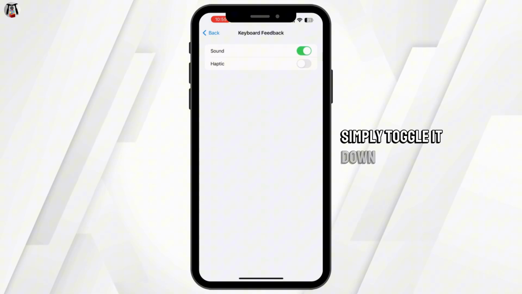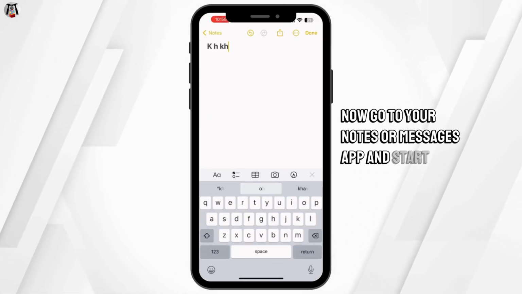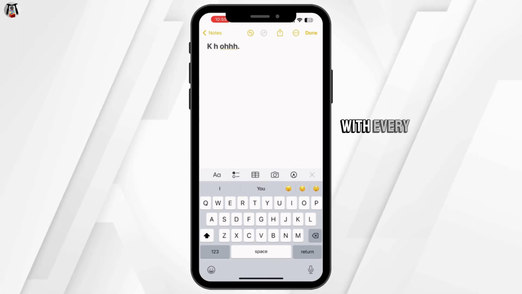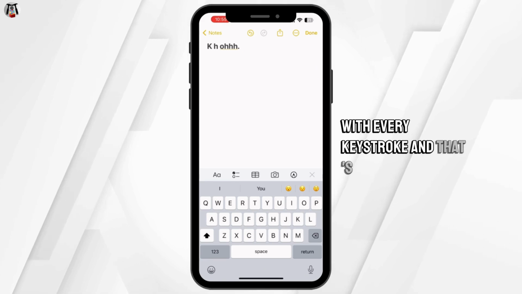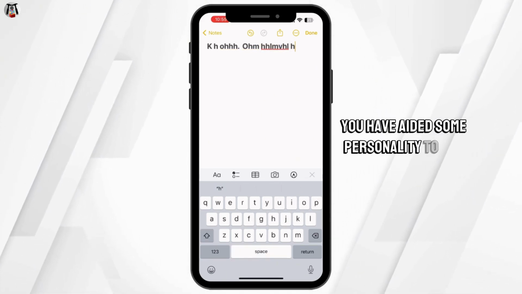Simply toggle it on. Now, go to your Notes or Messages app and start typing. You should now hear satisfying clicks with every keystroke. And that's it. In just a few taps, you have added some personality to your typing.